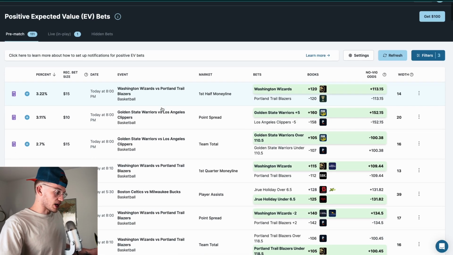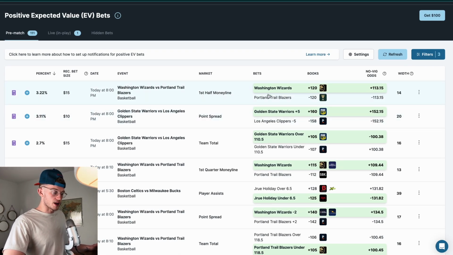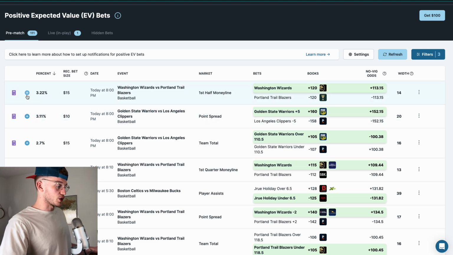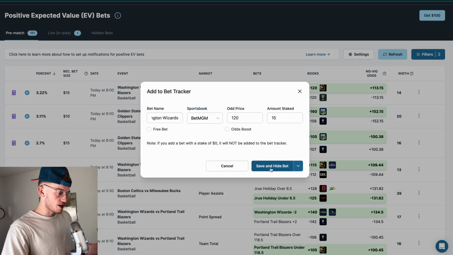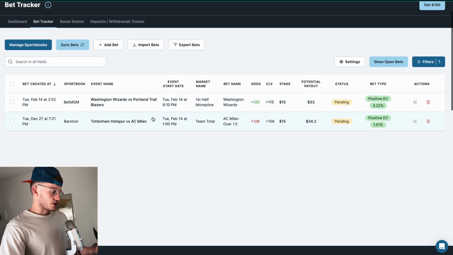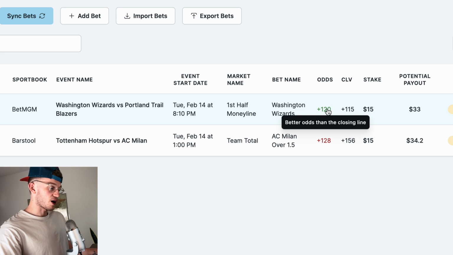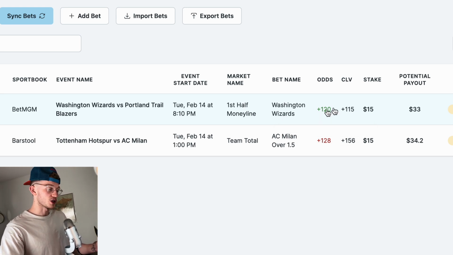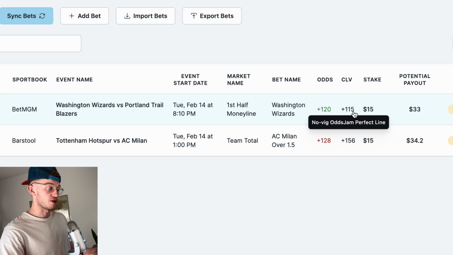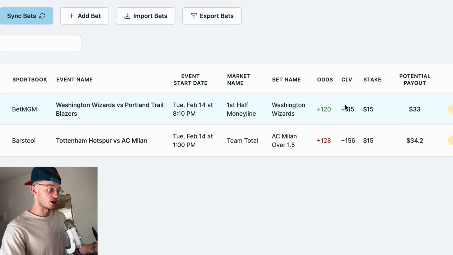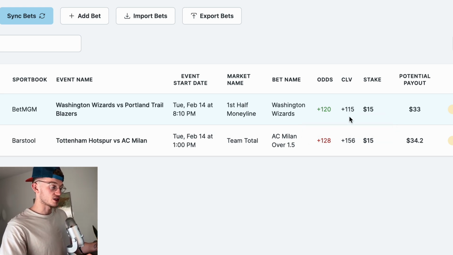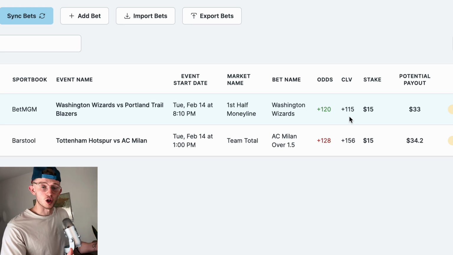So I'm going to show you guys an example of beating the closing line. Here today we have Washington Wizards versus the Portland Trailblazers first half money line. We can take the Wizards at plus 120 for a 3% edge, so let's just log it for $15, right? So we're going to save this. I'm going to now go to my bet tracker. Let's go to bet tracker, scroll down. So here we have our bet logged in our bet tracker. You can see here that we have better odds than the closing line. We're getting plus 120. The CLV currently, after the Novig odds from OddsJam is incorporated here, is at plus 115. Thus, at this moment in time, we are currently beating the closing line.